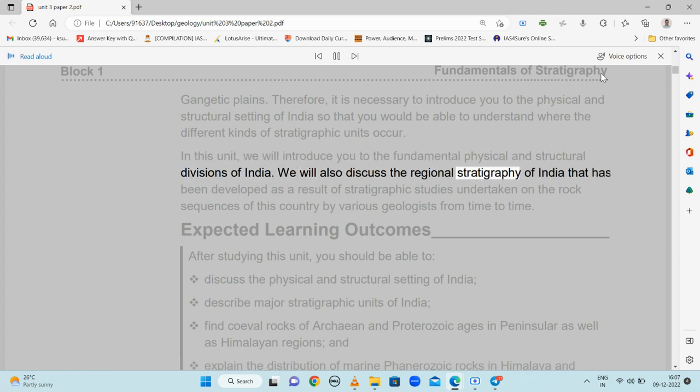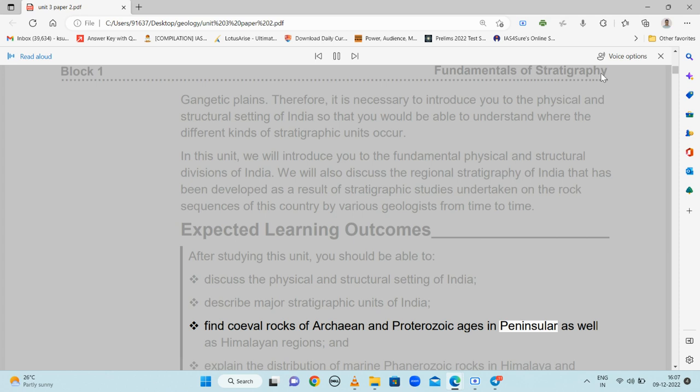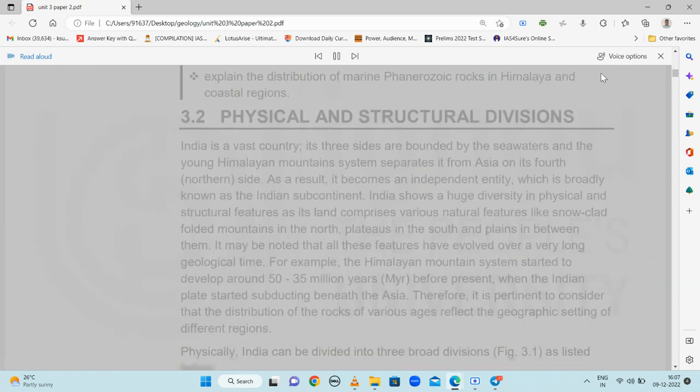We will also discuss the regional stratigraphy of India that has been developed as a result of stratigraphic studies undertaken on the rock sequences of this country by various geologists from time to time. Expected learning outcomes. After studying this unit, you should be able to discuss the physical and structural setting of India, describe major stratigraphic units of India, find coeval rocks of Archean and Proterozoic ages in peninsular as well as Himalayan regions, and explain the distribution of marine Phanerozoic rocks in Himalaya and coastal regions.